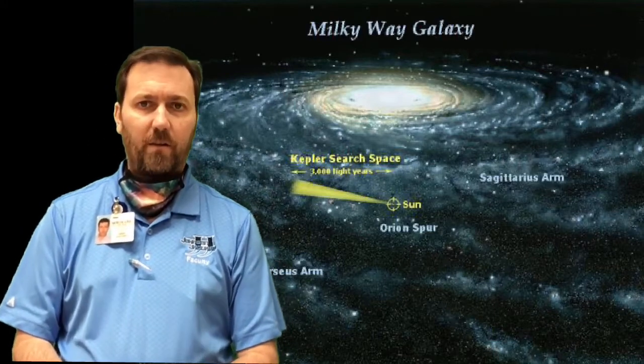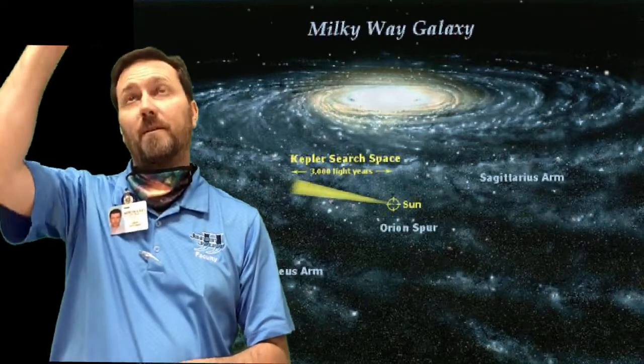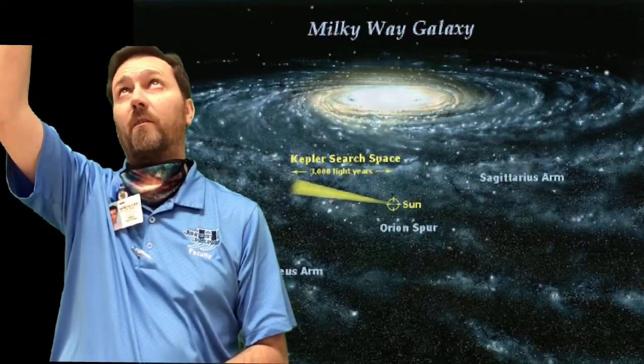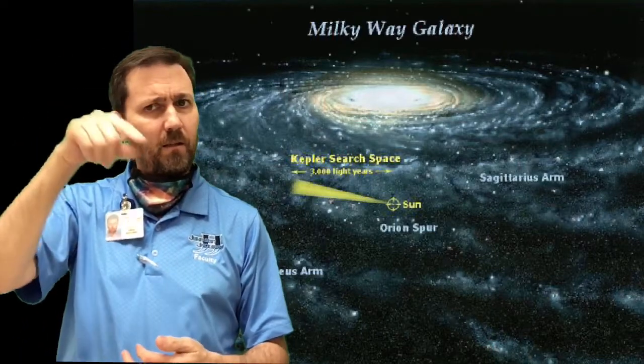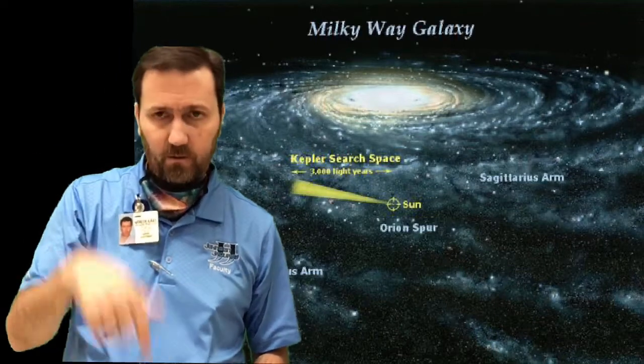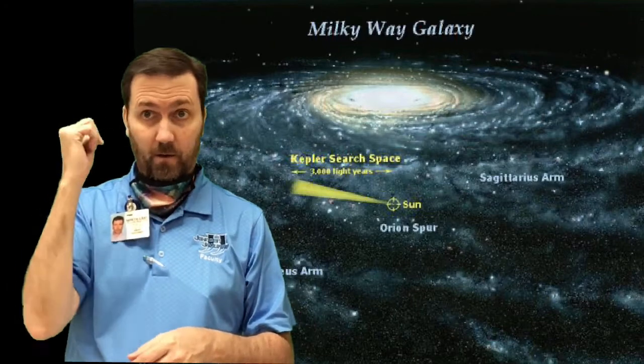We can tell from the concentration of how many stars are in each direction. And if you look up and down, to the top of the galaxy, there's close stars and far stars, but not as many as if you look that way. And if you look south or down, there's close stars, there's far stars, but not as many as if you look that way, or that way, or that way. But if you look that way, there's no stars close by over there. The nearest stars are the next arm over, and that spiral arm is pretty far away. So that's the Milky Way galaxy.